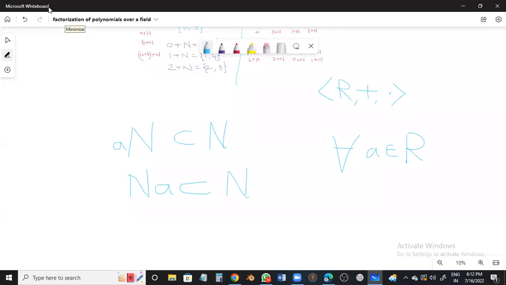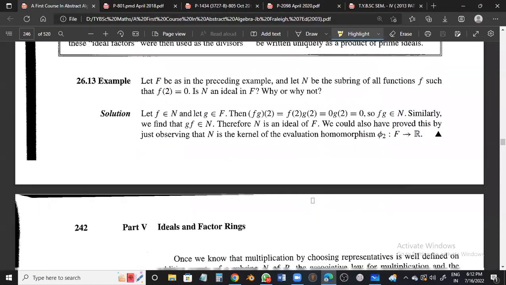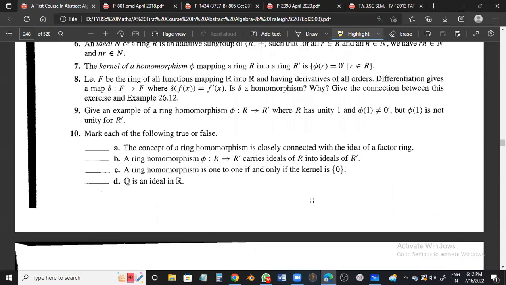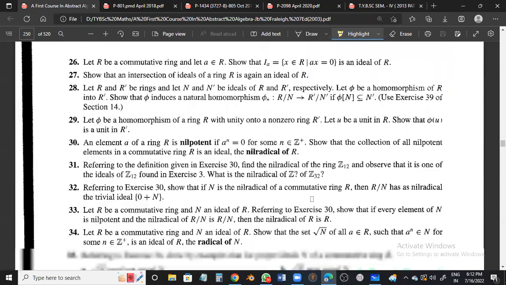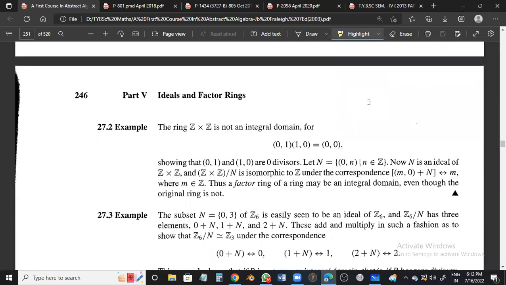Now, I would like to go with our maximal ideal concept. The name itself indicates what is meant by maximal. At the same time, the name prime is also very important for us. The names are labels, or actually they give you a certain hint. So let us now first proceed with the maximal ideal.